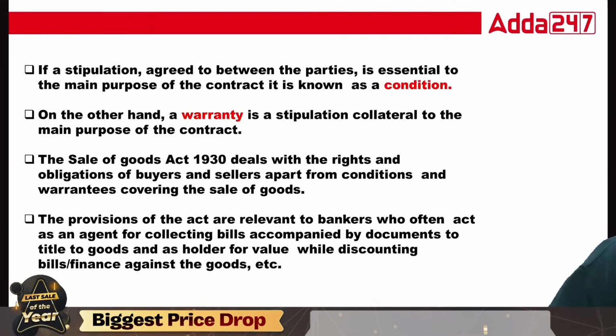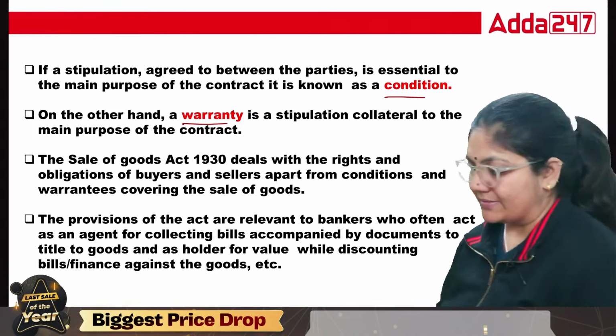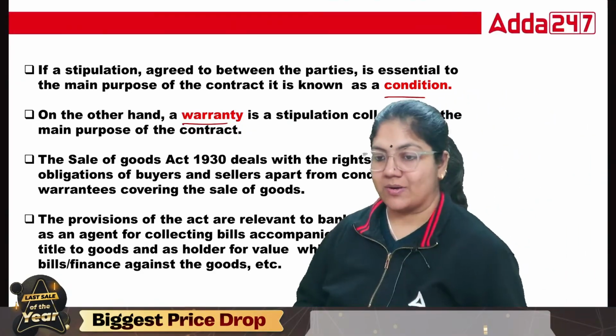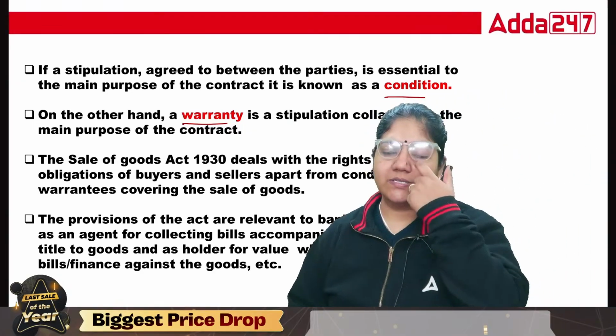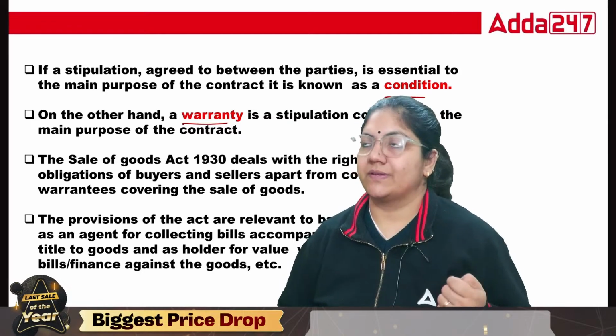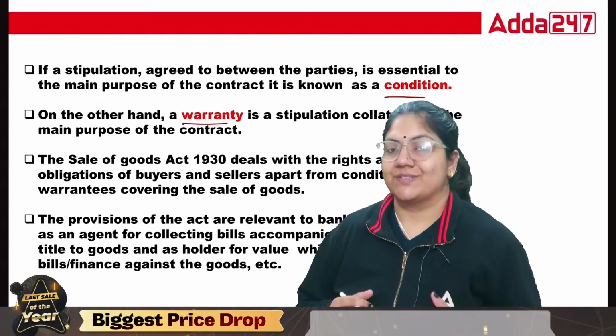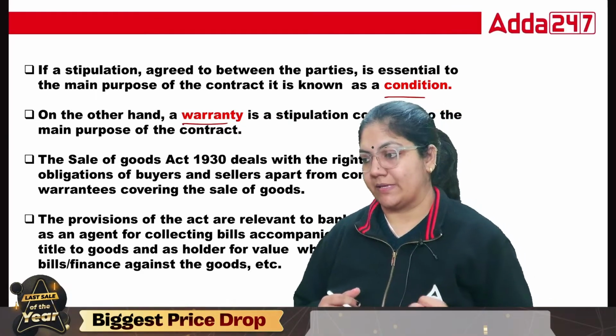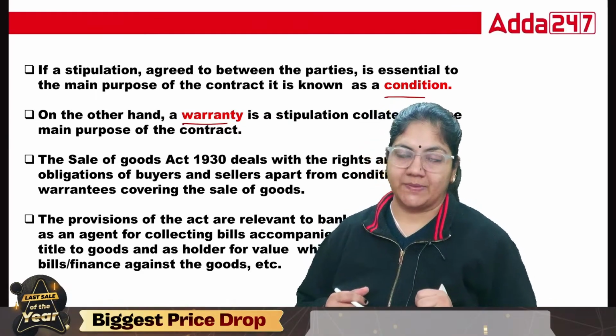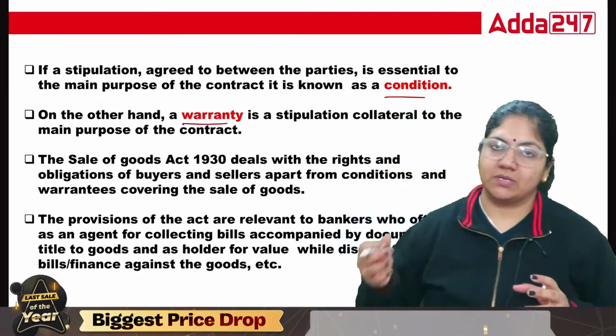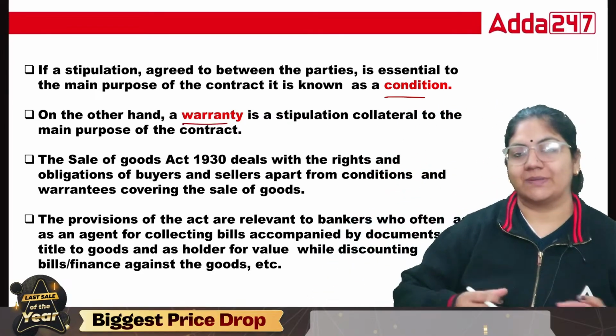Okay, then class, what is condition, what is warranty? These are two important terms and that is a separate topic. If we talk about condition, suppose I want to purchase a bottle that can store hot water, so I ask the seller to give me the bottle. At my home, when I pour the hot water, the bottle bursts.